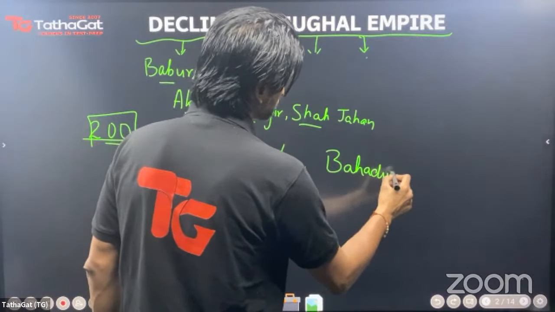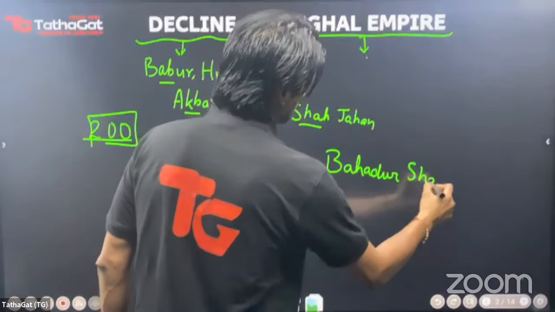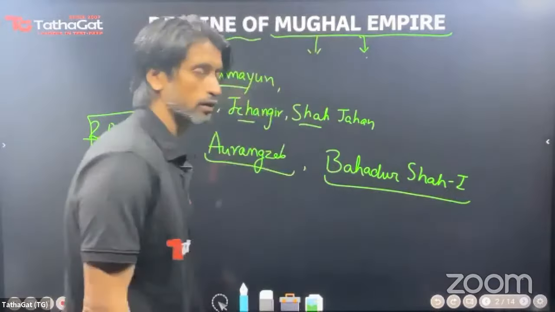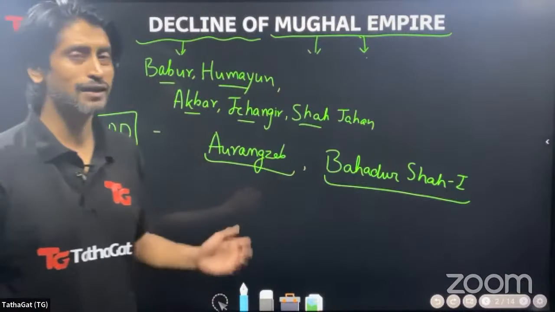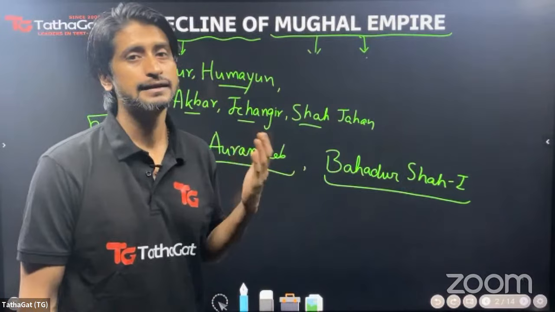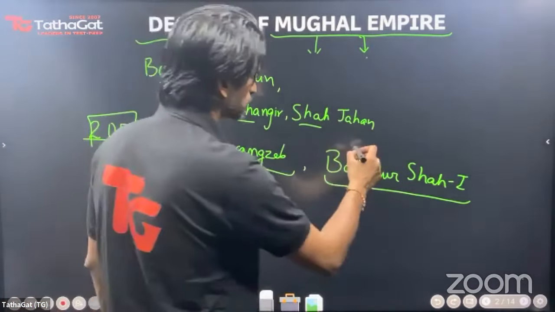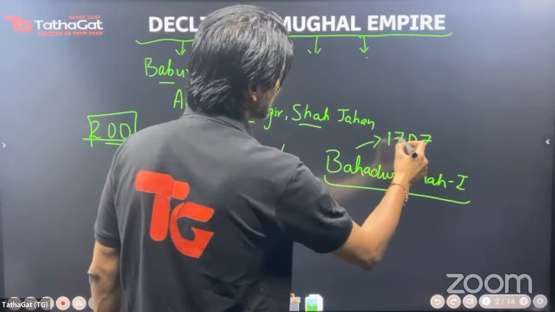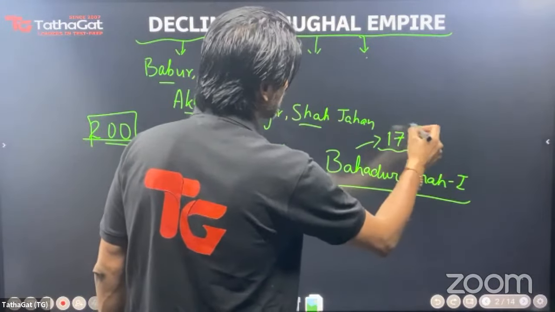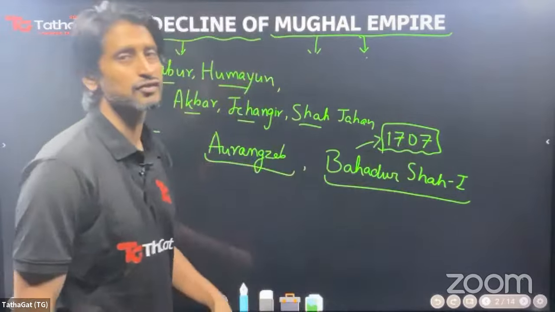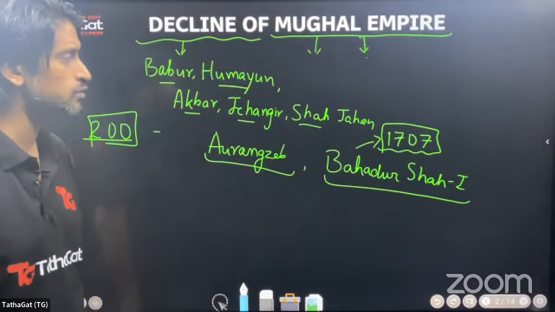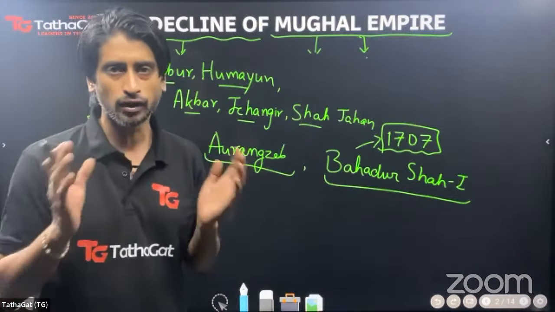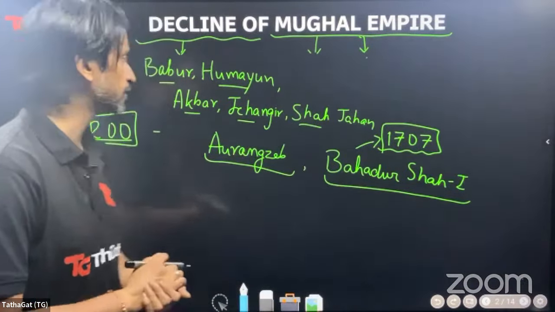The rulers who come after Aurangzeb, starting from Bahadur Shah the first, because what you would remember in your memories, Bahadur Shah Zafar, he was Bahadur Shah the second, not the first. This Bahadur Shah, his reign begins in 1707. And you can remember this year as marking a switch to a different kind of politics where now disintegration of the Mughal Empire begins and it is not able to remain united after this.